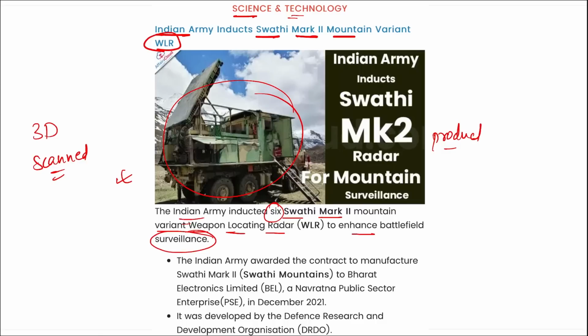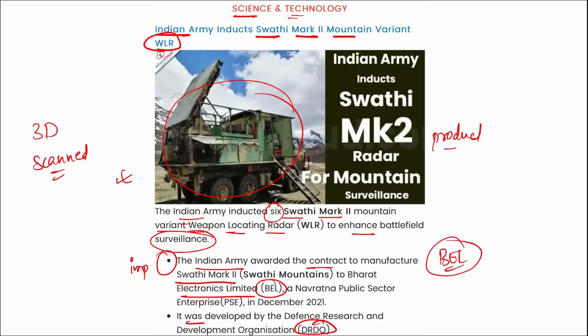to enhance the battlefield surveillance. Indian Army awarded the contract to manufacture Swathi M2, that is Mark II, to Bharat Electronics Limited. This is an important question: the Swathi Mark II mountain variant radar that was recently inducted into the Indian Army, the contract to manufacture them was given to which organization? It was given to Bharat Electronics Limited. It was developed by DRDO and manufactured by BEL.